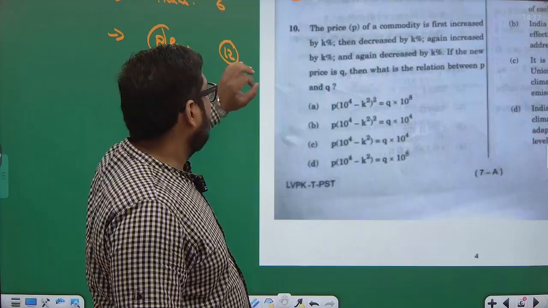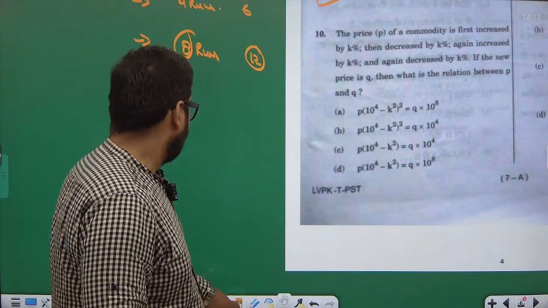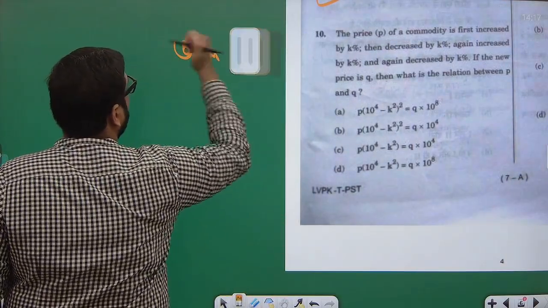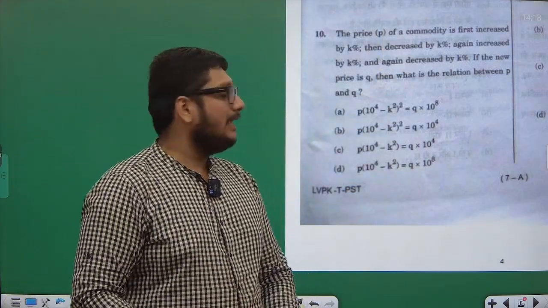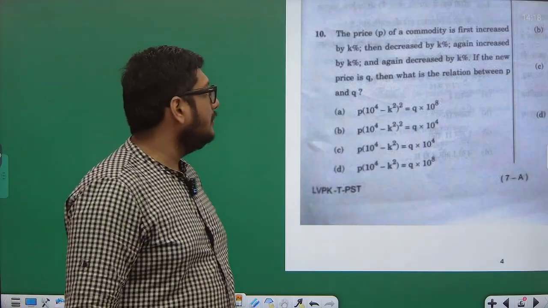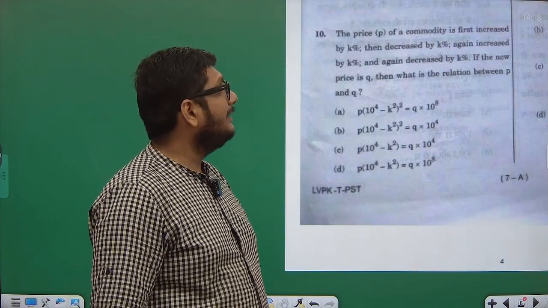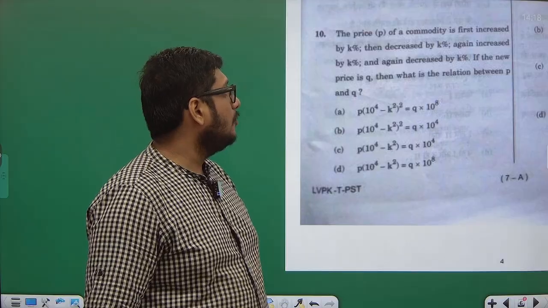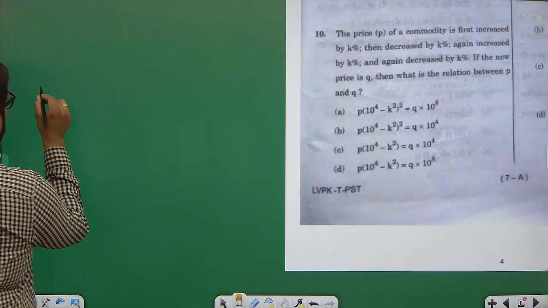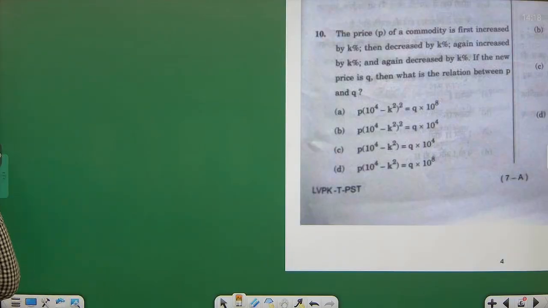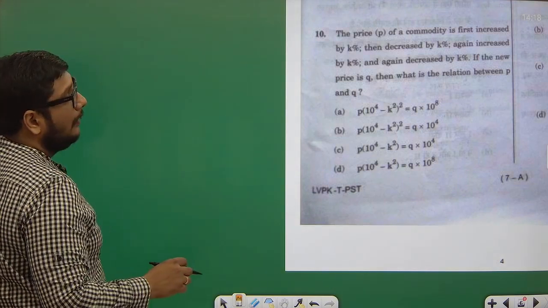Question number 10, a classic question of chain rule. It says the price of a commodity is first increased by k percent, then decreased by k percent, again increased by k percent, again decreased by k percent. If the new price is Q, what is the relation between P and Q? Let the price be P, guys. Price is P.